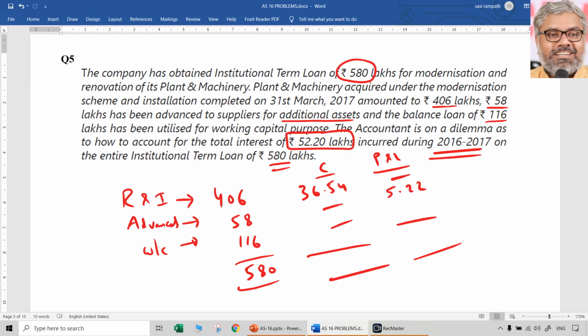Working capital, there is no doubt. Definitely it is non-qualifying. It has no asset at all in that. So how much will that be? 10.44. So 15.66, 36.54. So 15.66 plus 36.54 total should be equal to 52.2.